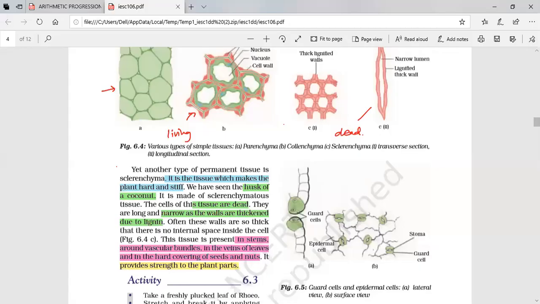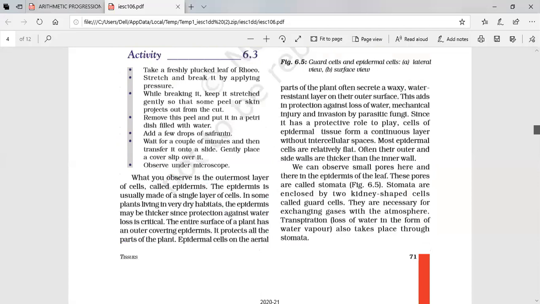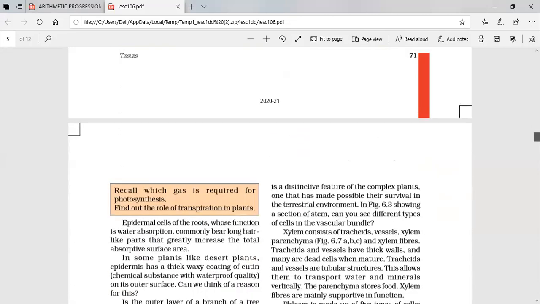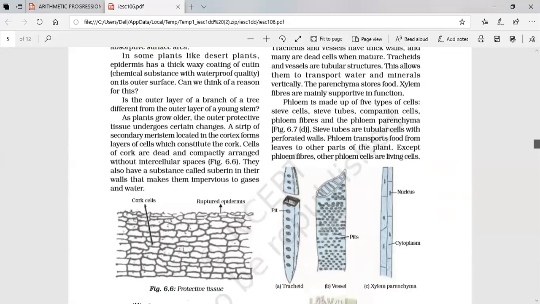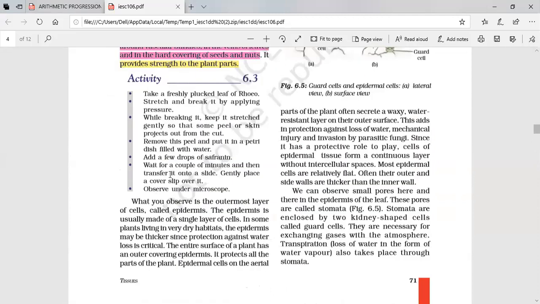So you have understood meristematic tissues and simple permanent tissues. Yes, ma'am. Epidermis is also placed under this case. In the next class we will take epidermis and cork, and the complex permanent tissues, xylem and phloem. It's already 4:10. We need to start maths.